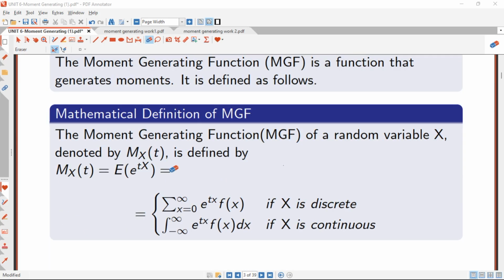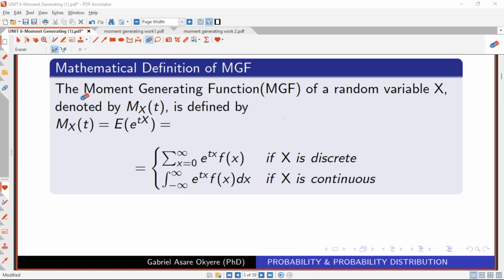So mathematically, how can we define the moment generating function for a particular random variable? We are saying that the moment generating function of a random variable x is denoted by this one, right? And this moment generating function of the random variable x can be expressed as the expected value of e raised to the power t of x, right?